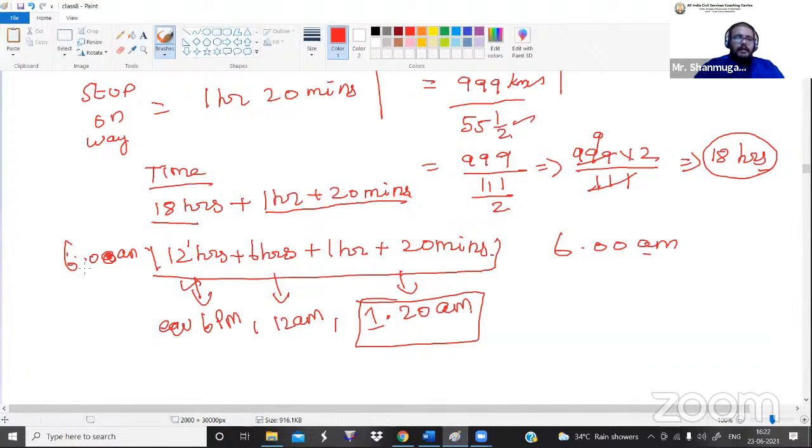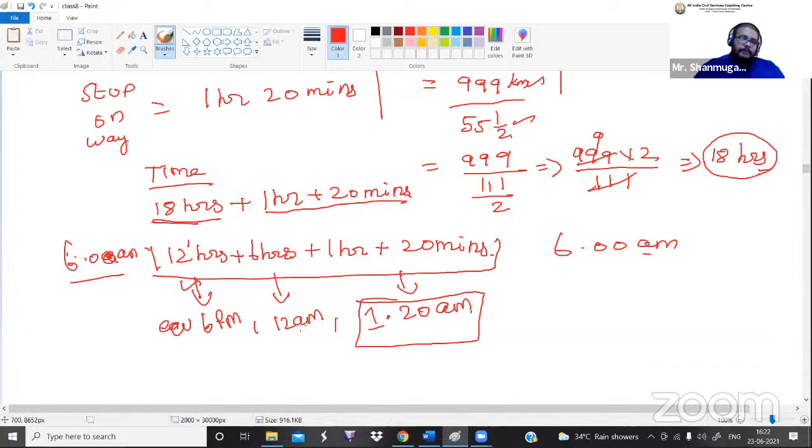So early morning 6 o'clock it has started. I'm just splitting this 18 into 12 plus 6. 12 plus 6 is 18. Morning 6 a.m. plus 12 hours, what will be the time? Evening 6 o'clock. After that, additionally one more 6 hours, that is what?